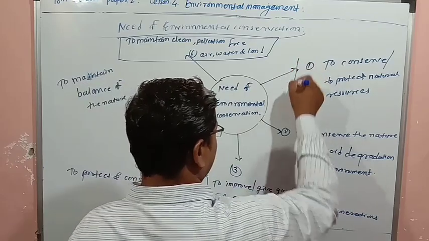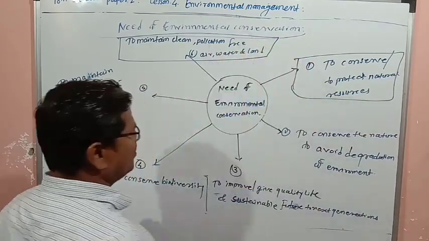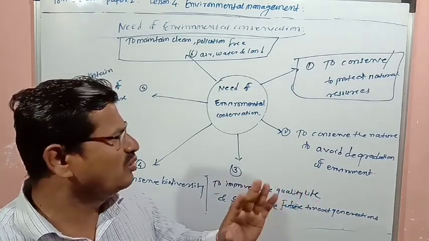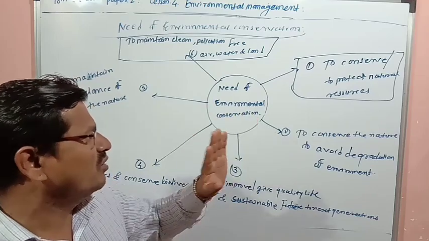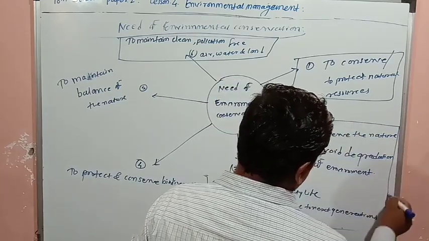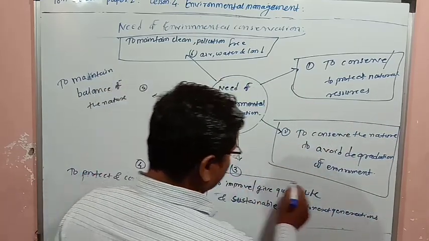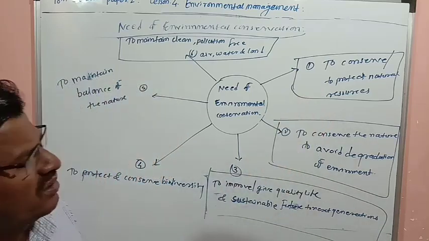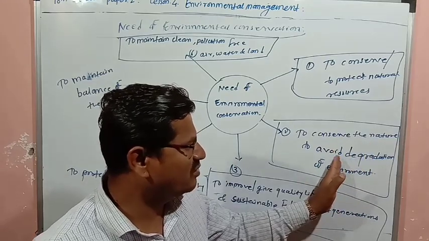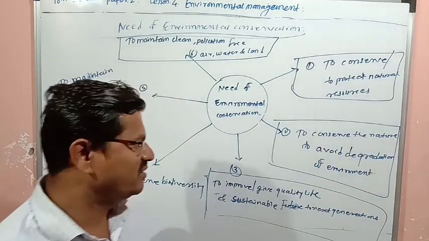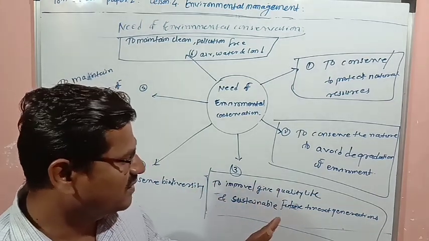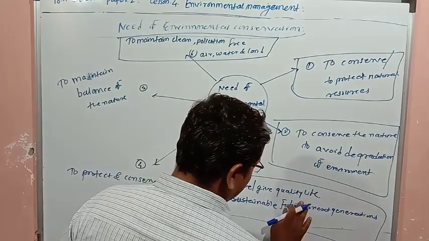Why is there a need to conserve the environment? A question will be asked: explain or give reasons why there is a need for environmental conservation. For that, these reasons are there. First reason: to conserve and protect the natural resources. Second, to conserve nature to avoid degradation of the environment. Next, to give quality life and a sustainable future to the next generation.